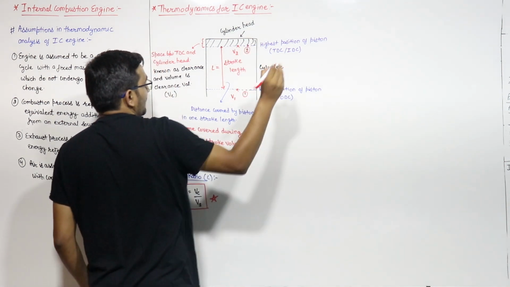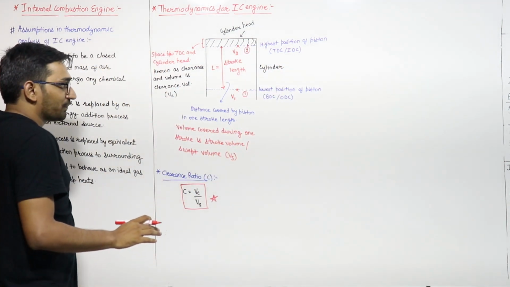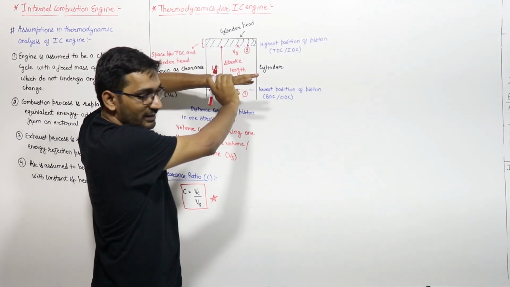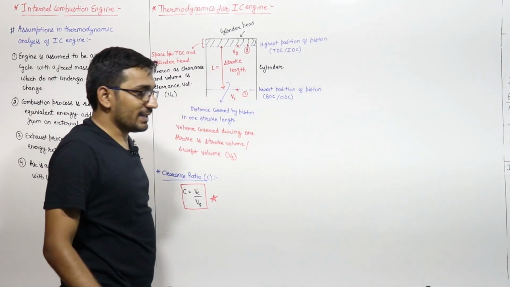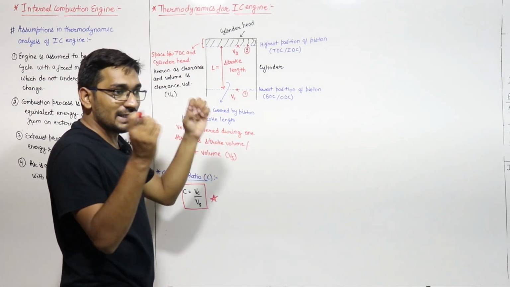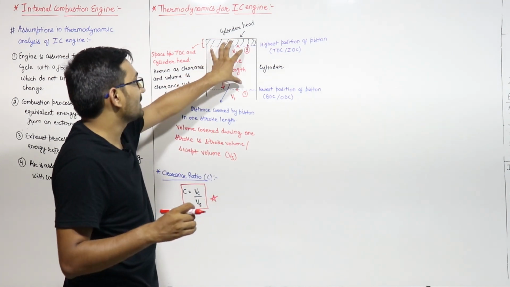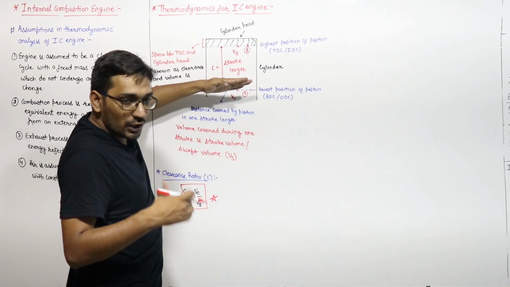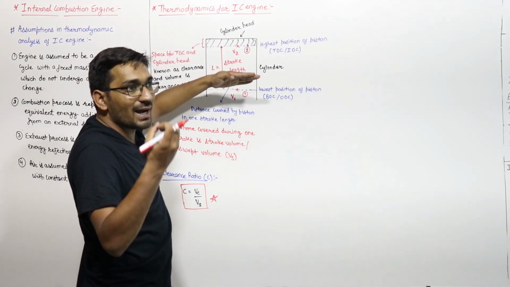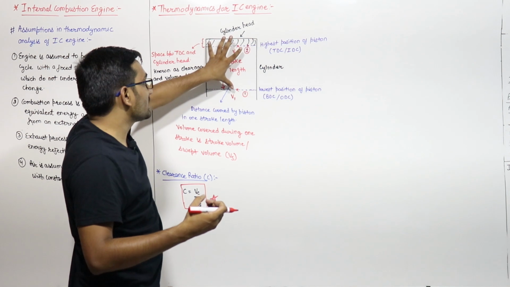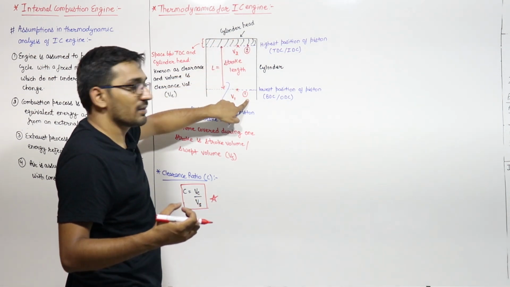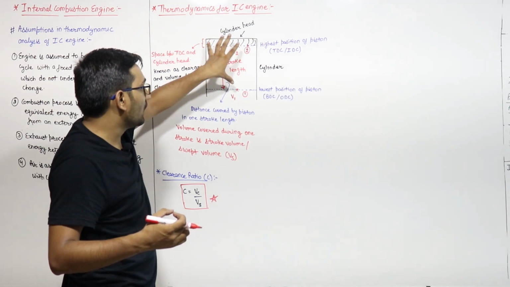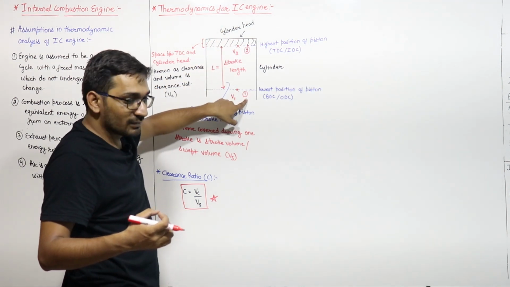Just imagine: suction stroke is already completed, and the complete air fuel mixture is present in the cylinder. With the piston here, the volume occupied by the air fuel mixture is this complete volume, V1. At point 1, the volume inside the cylinder is V1.